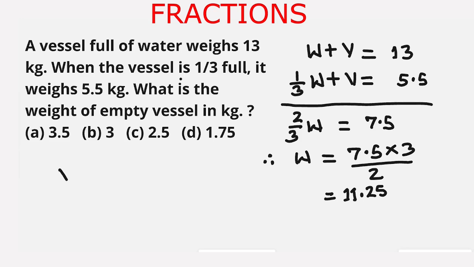So weight of vessel equal to 13 minus 11.25, which is the weight of the water, is equal to 1.75. 13 minus 11.25 is 1.75. So the weight of the vessel is 1.75 kgs.